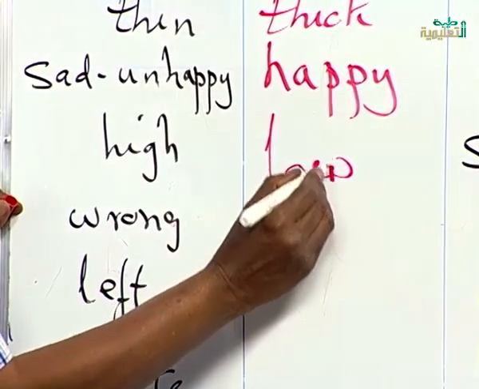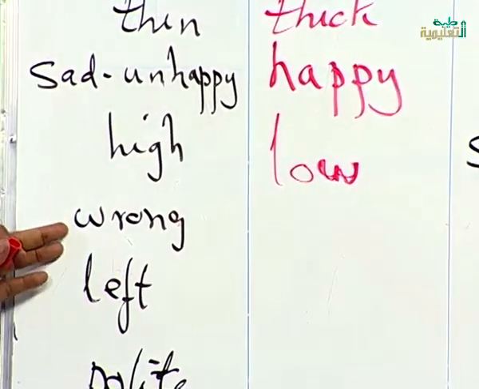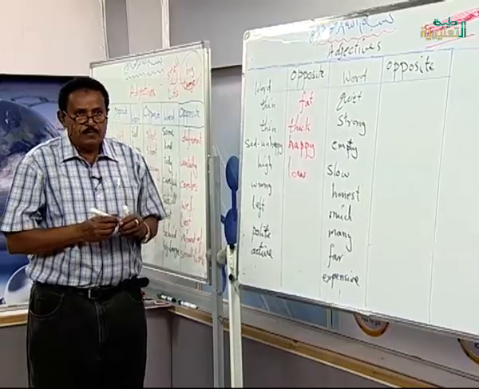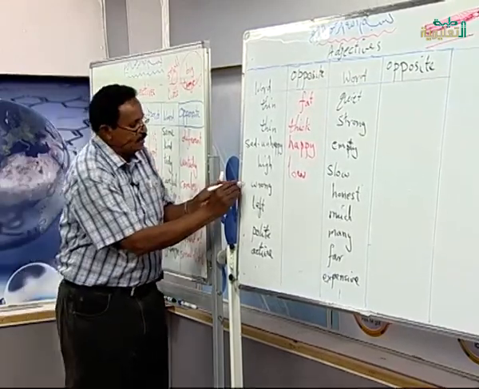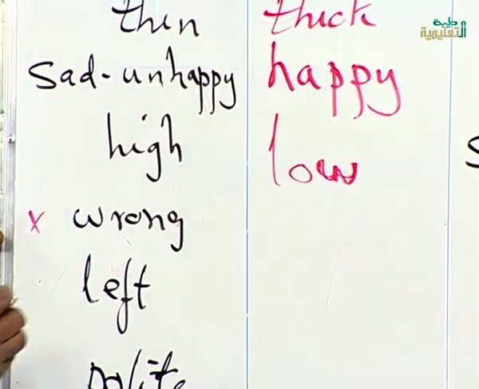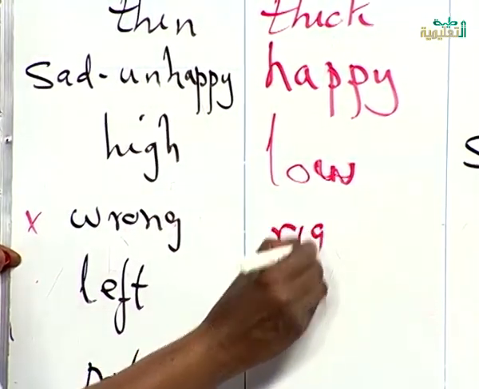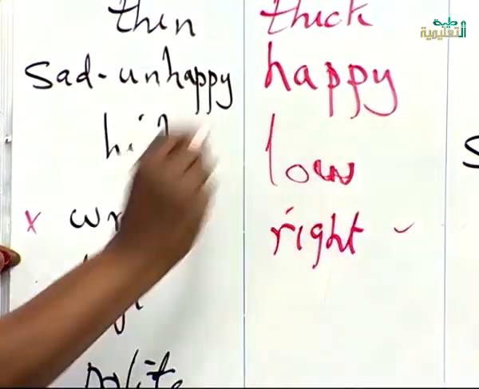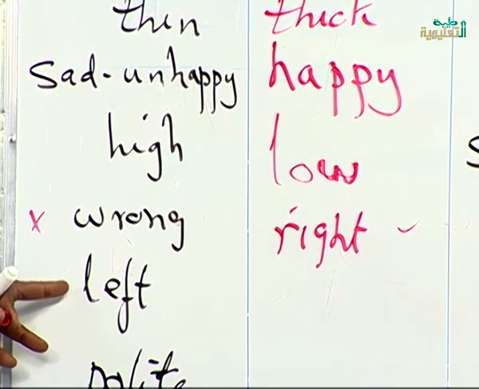Low. Anything low you can reach, but anything high you cannot reach. Wrong. If you make a mistake, you are wrong. The opposite of it is right, R-I-G-H-T. Right means صح. Wrong means غلط. Left. The opposite of left.